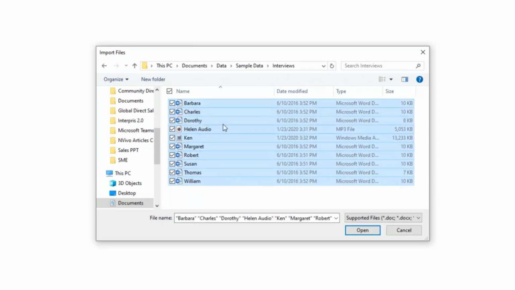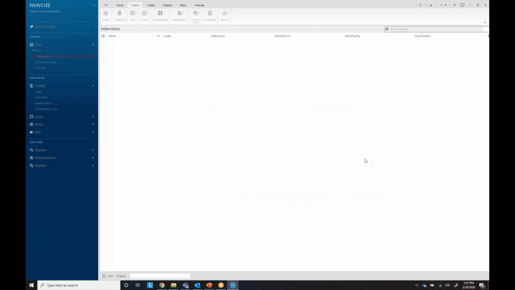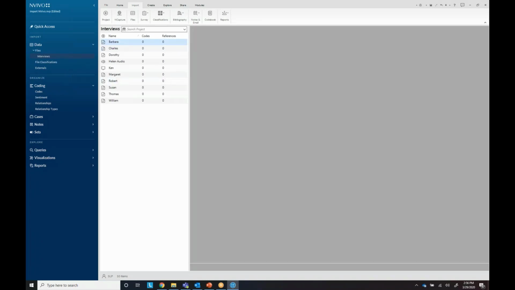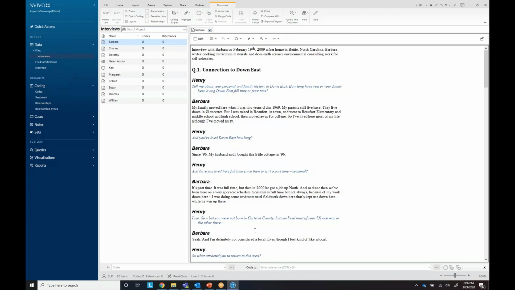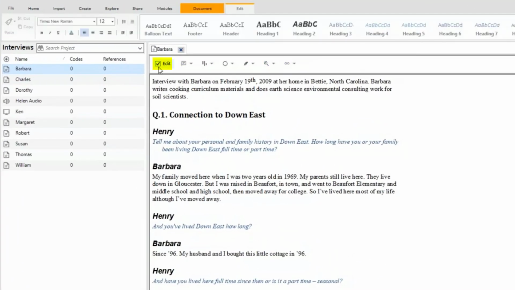And I have Word documents, an audio file, and a video file that I'm importing. So NVivo will create a copy of all my files and bring it into the software. So here I'll just open up Barbara's interviews. This is a Word document. You can see it comes in. I have this nice bar up here, so if I need to edit Barbara's interview, I can. Though if I edit in NVivo, it doesn't automatically edit also on my computer.